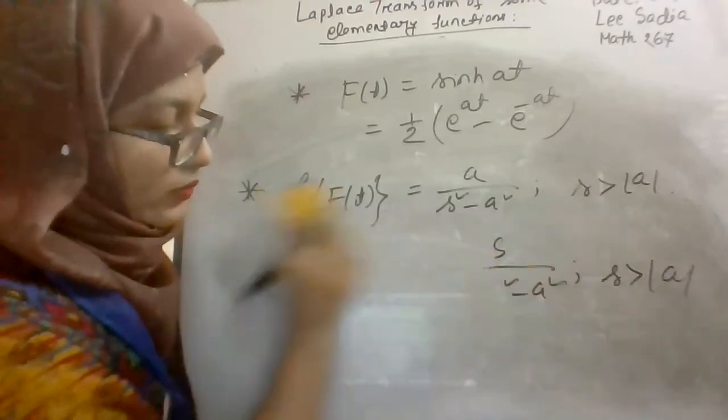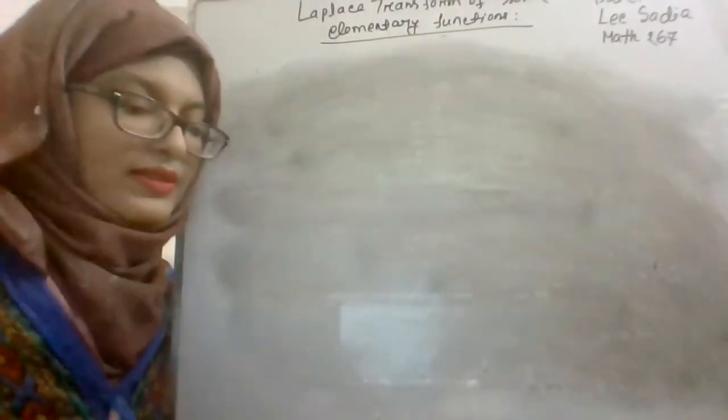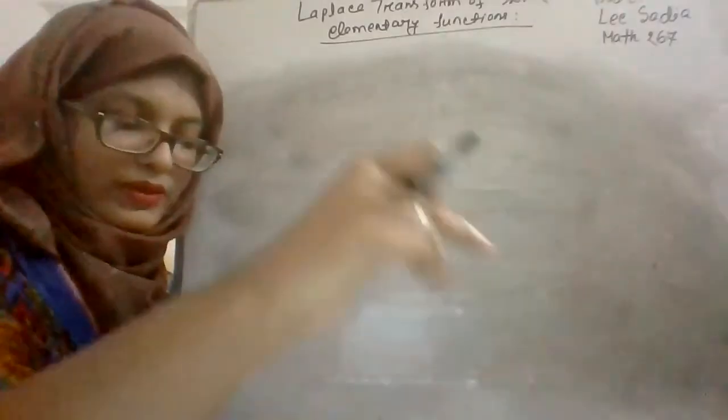Now at last we will show the applications of those Laplace transforms of elementary functions. I will show you one example.